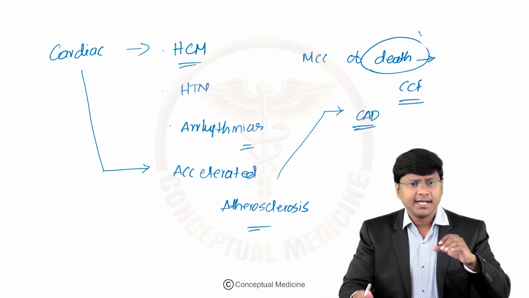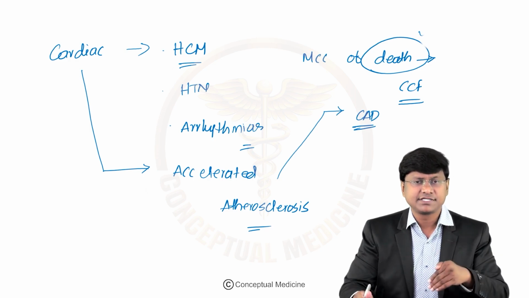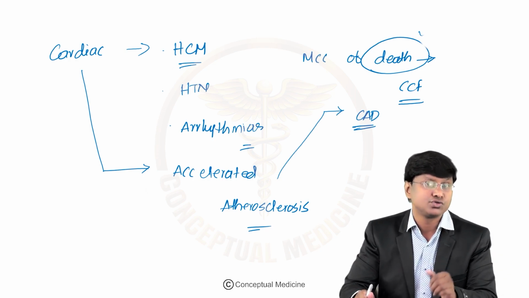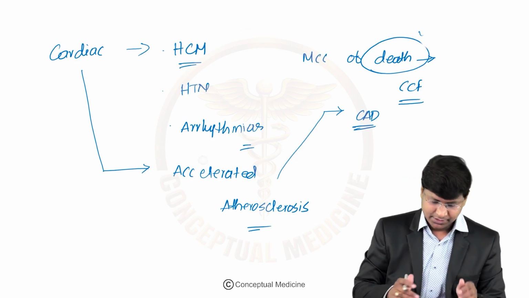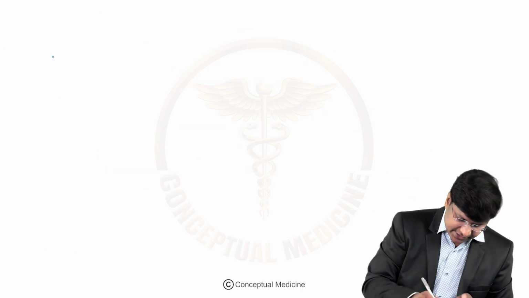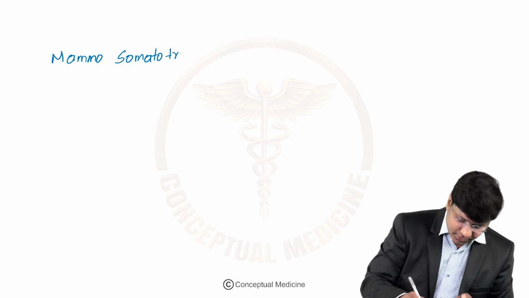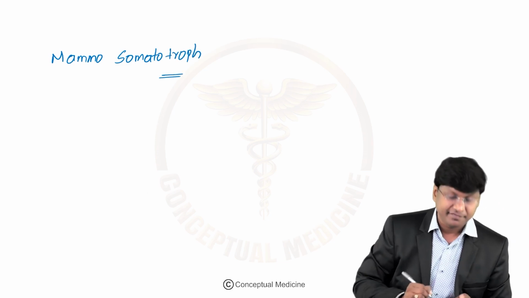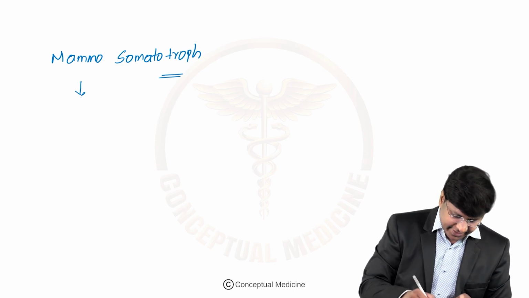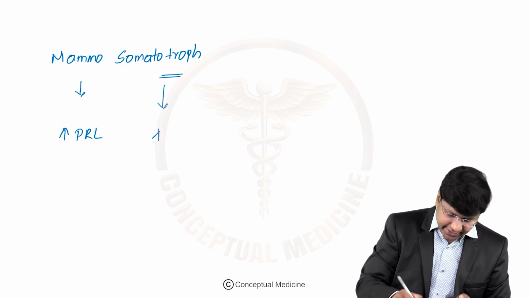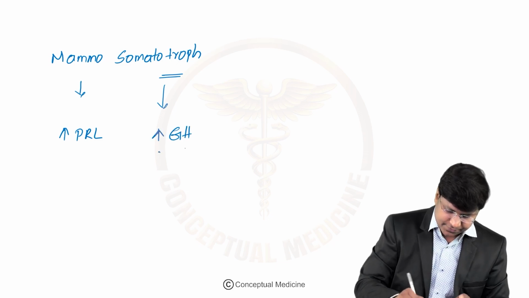Now, in the etiology, I have discussed that one of the important causes of acromegaly is the mammosomatotroph type of pituitary adenoma. In the mammosomatotroph type of pituitary adenoma, there will be an increase in prolactin levels and also an increase in growth hormone levels.